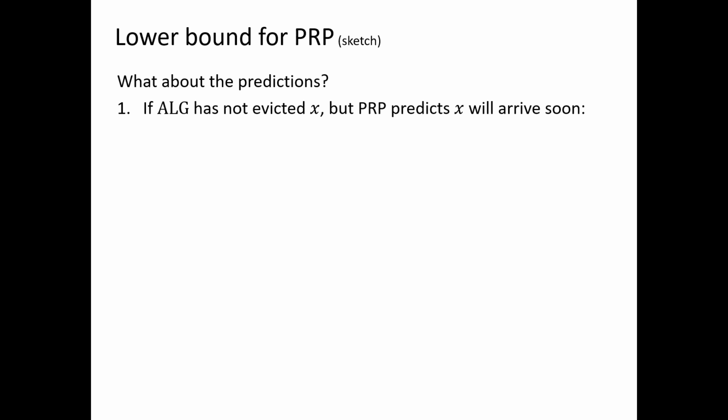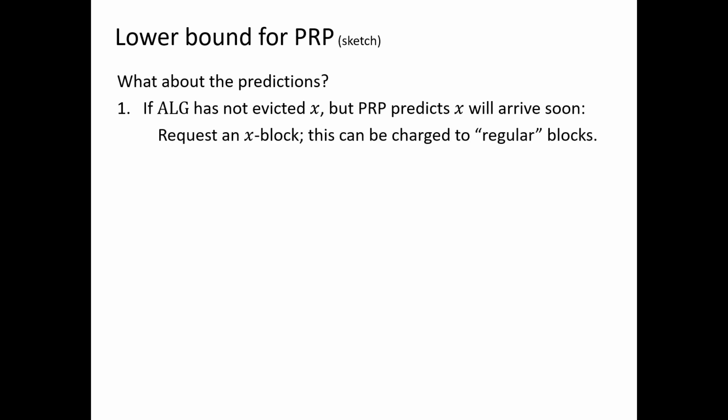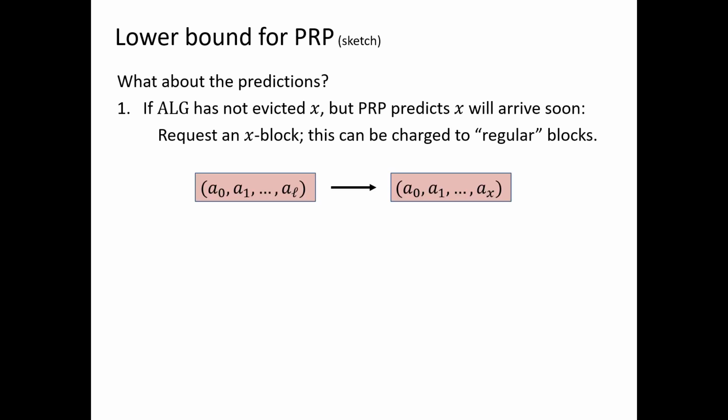So one problem is if the algorithm has not evicted some page X, but PRP predicts X will arrive soon. So think of X as some large page like A_K. The small pages are handled okay because every L block contains A0, A1 through A_L. But if the algorithm hasn't evicted some large page like A_K, then the adversary doesn't have the opportunity to request A_K to meet the prediction. But we show that in this case, we simply request an X block instead of an L block, depending on whatever the algorithm was missing. And we show that the number of times this happened isn't very large, and we can charge this to the regular blocks.